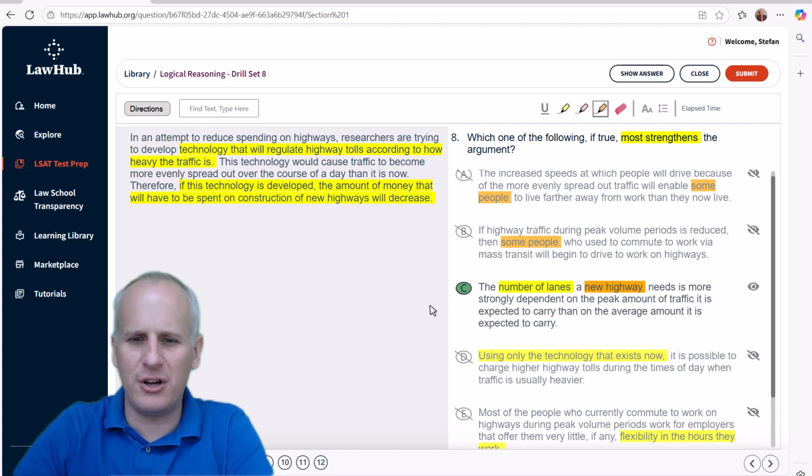So C actually shows that it costs more money to get a highway built when it's dependent on the peak amount of traffic as opposed to the average amount of traffic. So C, while it's a little bit hard to understand potentially, and remember that when you have an answer choice that is conspicuously specific, in this case it says more strongly dependent, and it's expected to carry specifically. It's got the details. C ends up being the right answer. And you just have to be careful about using that phrasing of out of scope incorrectly. Allow yourself to eliminate all 5 answer choices and then go back so that you can still get the right answer, even if you have to execute 2 passes of elimination.